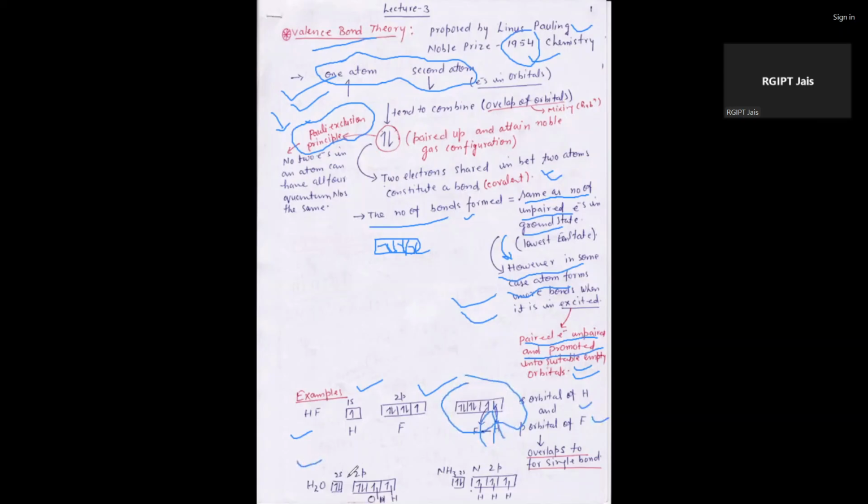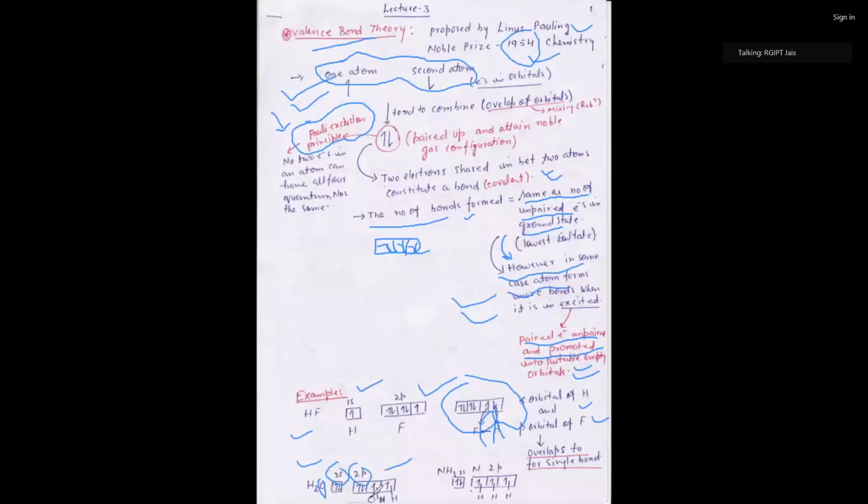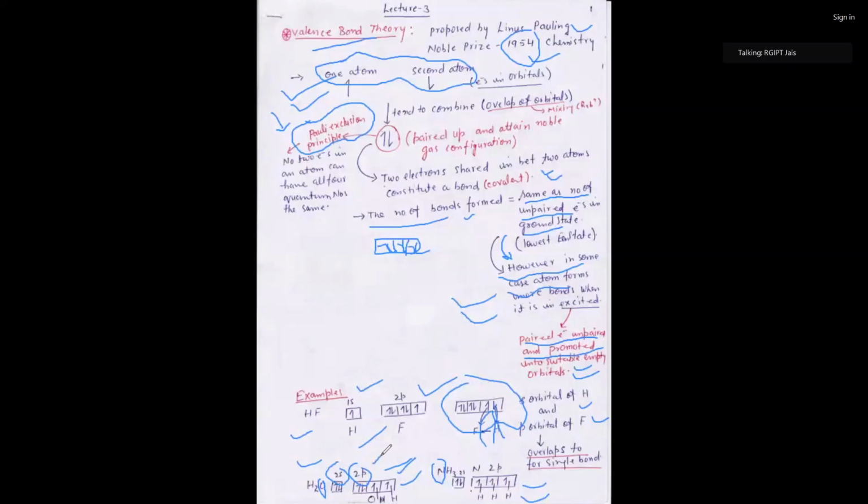If we take an example of water, the central atom is oxygen, which has 2s and 2p. In case of 2p there are 4 electrons. After that it is attached with hydrogen, and it forms sp3 hybridization. Then in case of ammonia, nitrogen has 2s2 2p3, and 3 hydrogens are attached here. After that it goes to the excited state, there is one unpaired electron, but in case of water, two unpaired electrons.